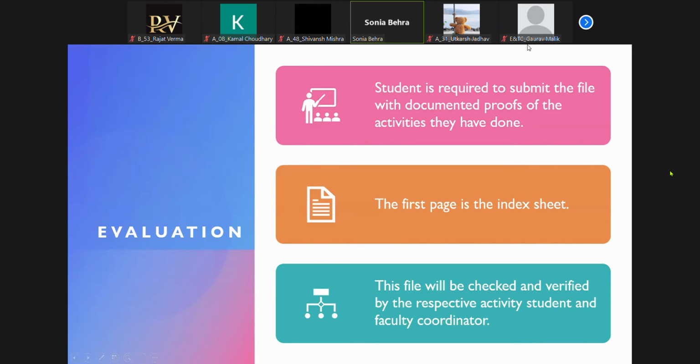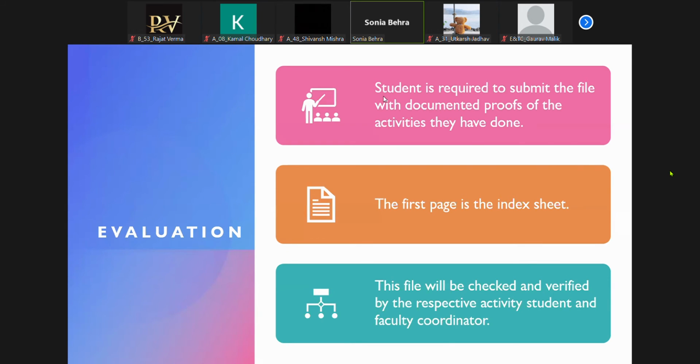Now, what as a students you have to do is, there is an evaluation process for this. After the end of each semester, like you submit your practical write-up files, your journal, you have to submit your activity point file after each semester. End of your semester, along with your term work submission, you have to submit this also.